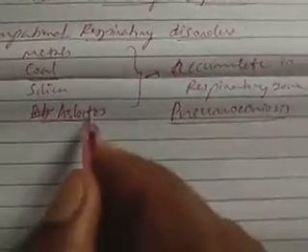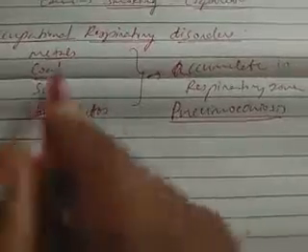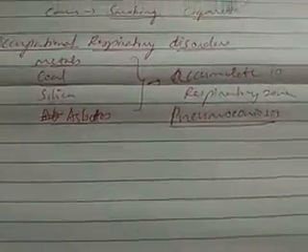These are the things in the environment or polluted area, so that when we inhale them, a particular disorder may be observed.